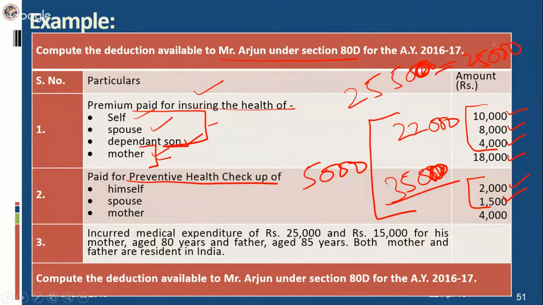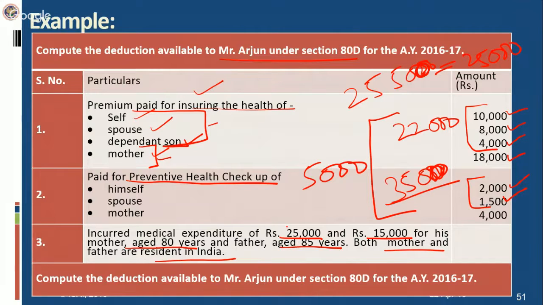Now we will check how much deduction is allowable in respect of the parents. See here, he has also incurred medical expenditure of rupees 25,000 and 15,000 for his mother, aged 80 years. She is a very senior citizen, so she is of the age of 80 years. And father also is 85 years. Both mother and father are resident. So they are very senior citizens. Now he is incurring medical expenditure.